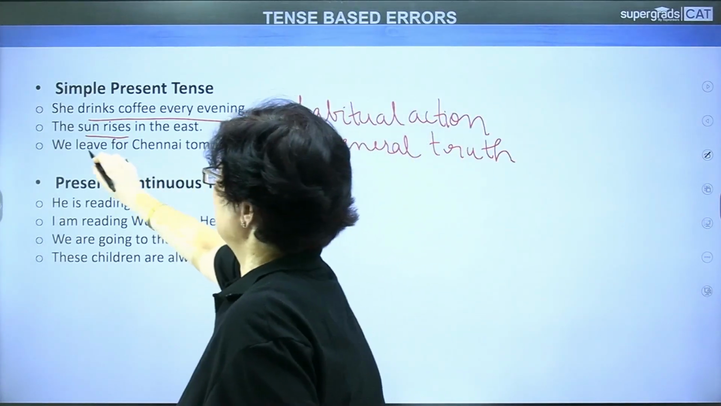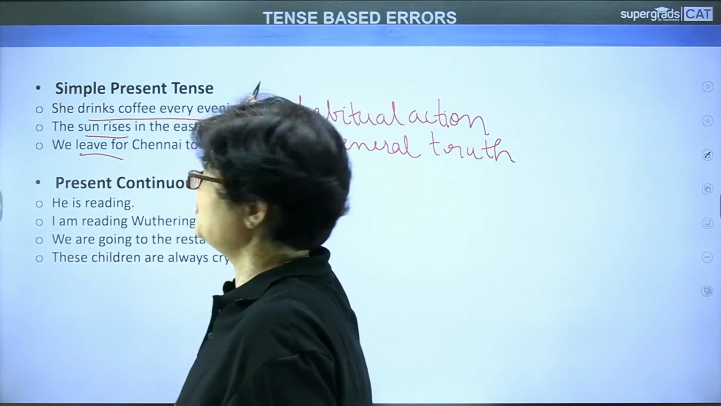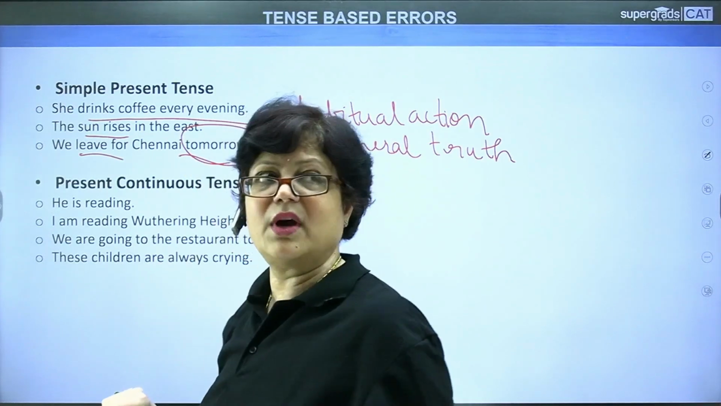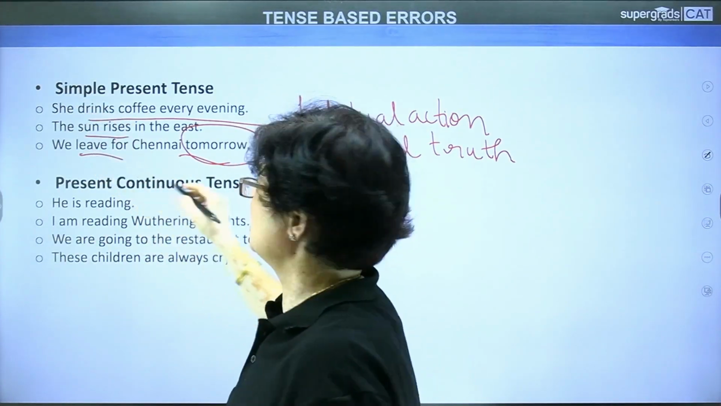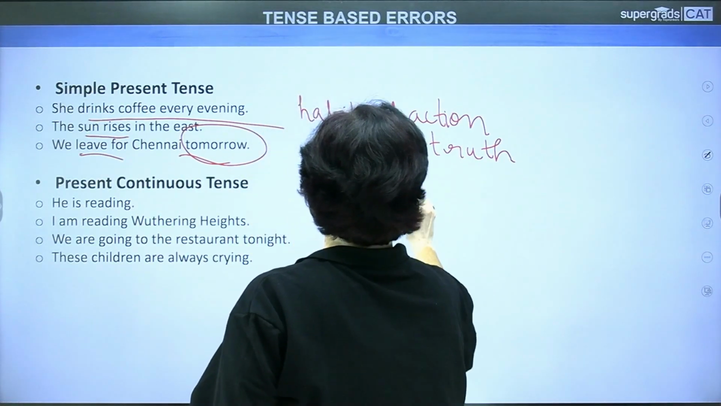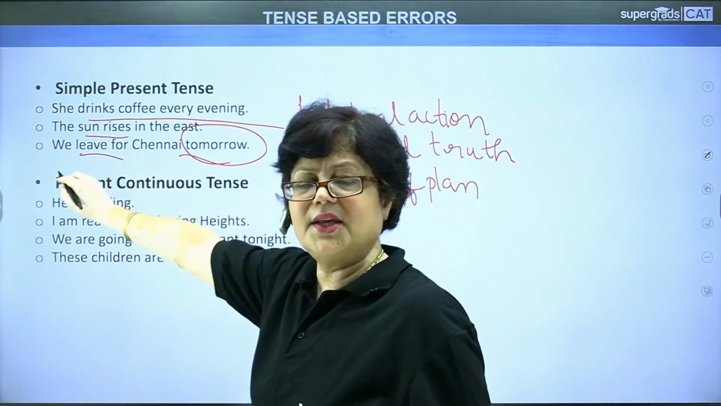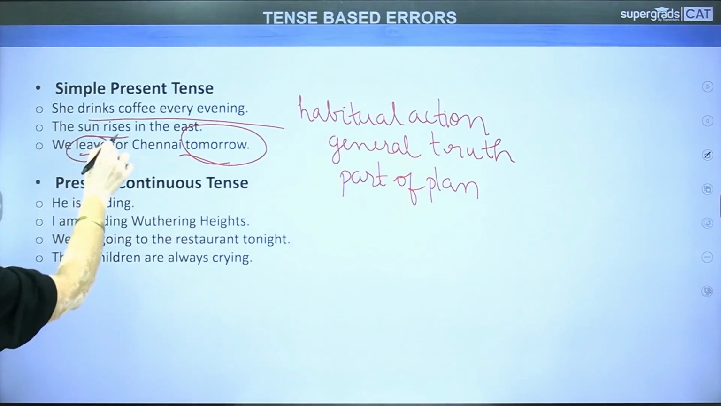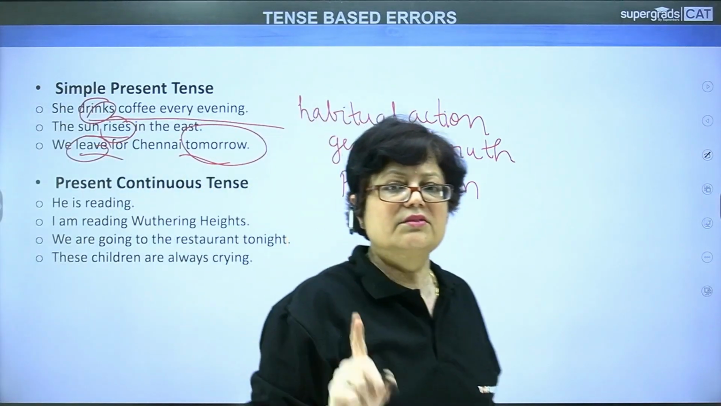Next, we leave for Chennai tomorrow. This is also simple present tense. Though the adverb tomorrow has been written, it is a part of the plan which has already been arranged. And this plan has already been finalized. So we can easily use simple present tense here. So leave, rises, and drinks. Pay attention to the verb forms.